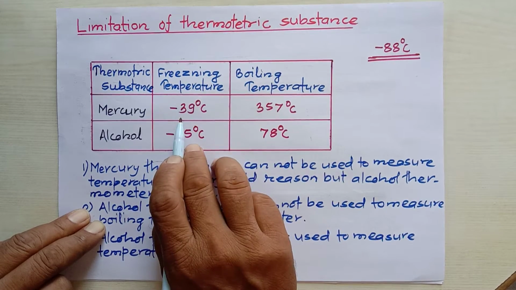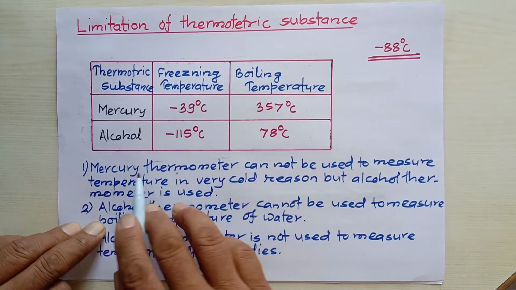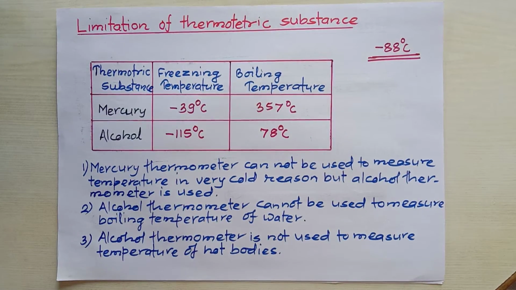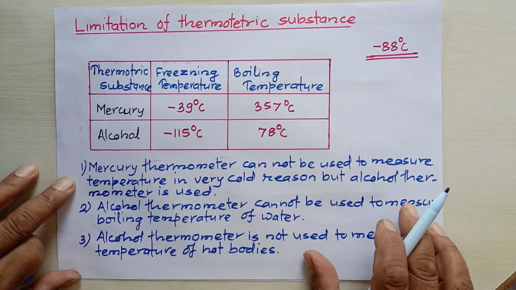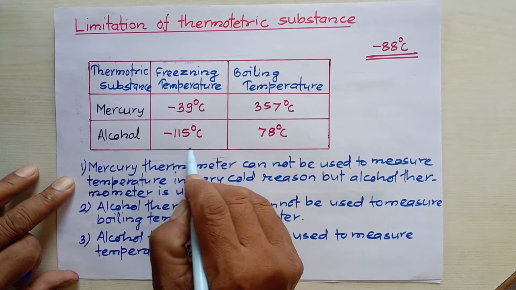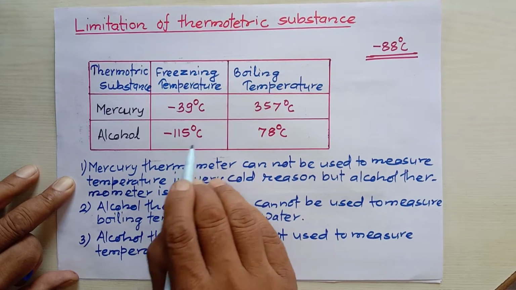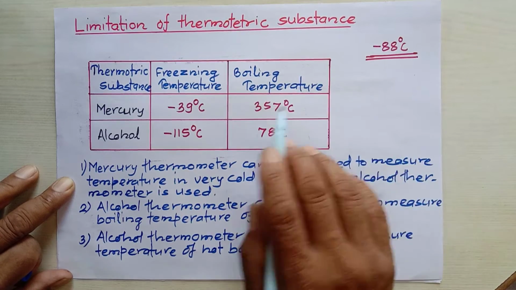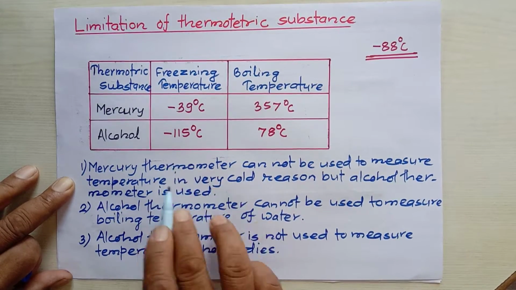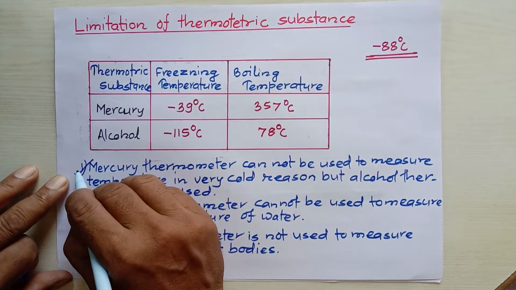So if we use a mercury thermometer, the mercury freezes in the glass bulb, and it cannot measure temperature below minus 39 degrees Celsius. That's why in a very cold region, a mercury thermometer becomes useless. But in that cold region, an alcohol thermometer can be used, because the freezing temperature of alcohol is very low, minus 115 degrees Celsius. Such a low temperature doesn't occur anywhere in the atmosphere, and that's why an alcohol thermometer can be used there. This first question can be answered this way.